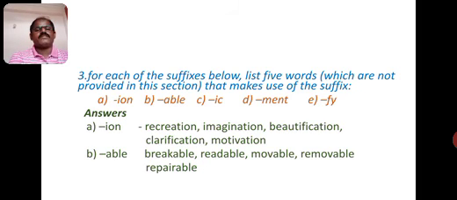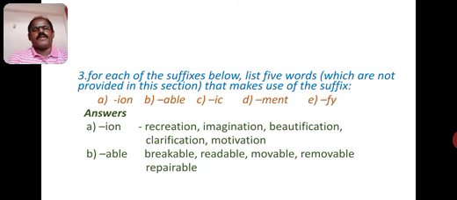See, dear students, there are assignments for you. For each of the suffixes below, list 5 words which are not provided in this section that make use of this suffix. See, dear students, there are 5 suffixes. Using these suffixes, you have to make on your own 5 words with each suffix. But I have given here some 5 words. You have to make some other 5 words.